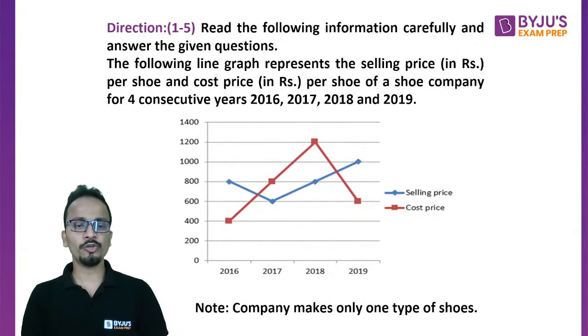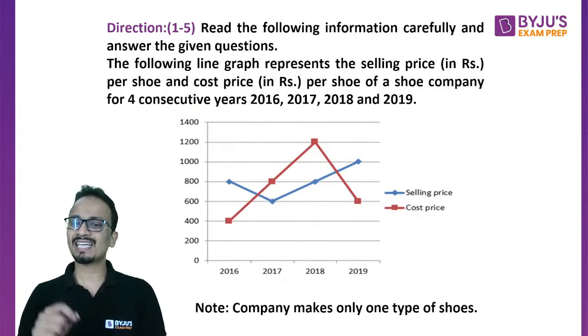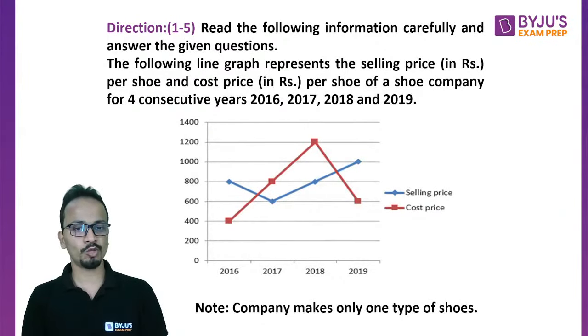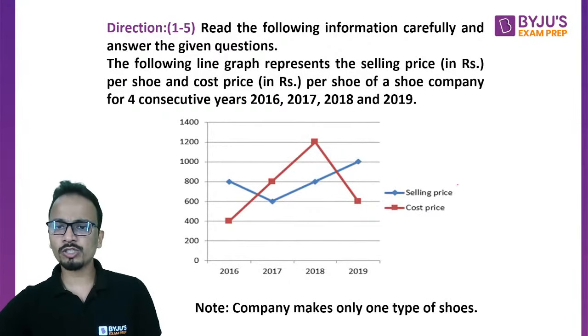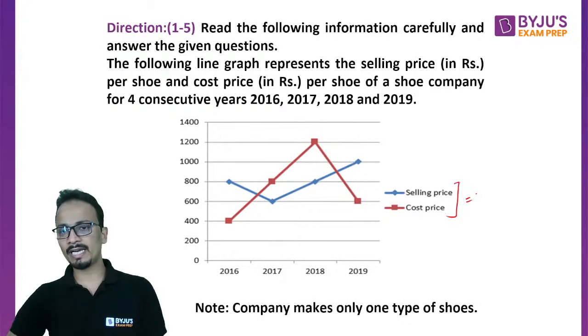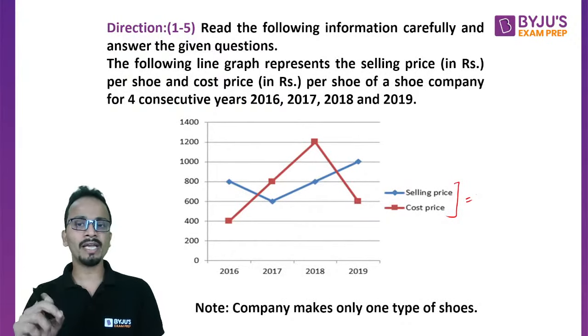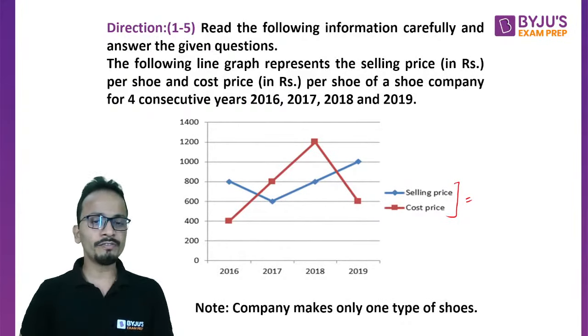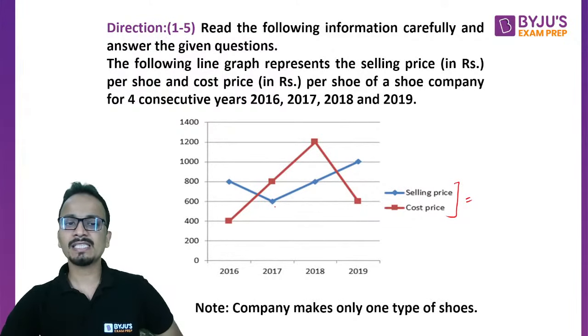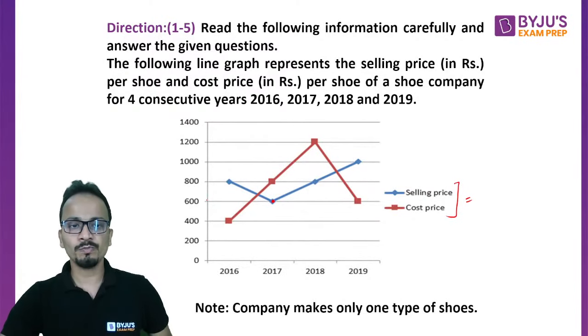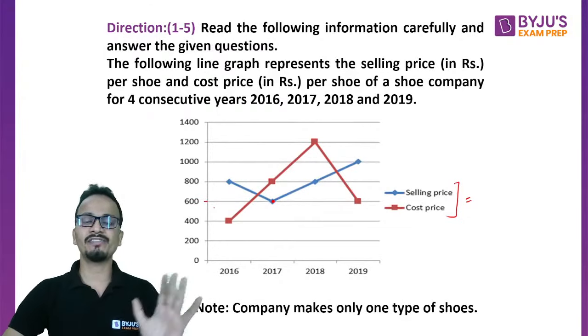At the bottom of the screen, you can see that a small note is written: the company makes only one type of shoes. So the data is very simple in front of us. Now focus on this part of the data on the right hand side, which says the blue line will show the selling price and the red line will show the cost price. If I try and fetch some values for, let's say, year 2017, I can say that the selling price for 2017 will be shown by this value, which is 600 on the left hand side of the graph.